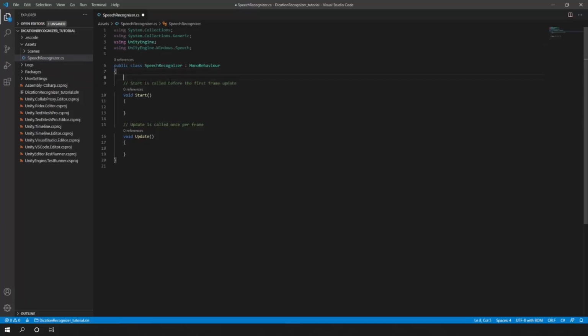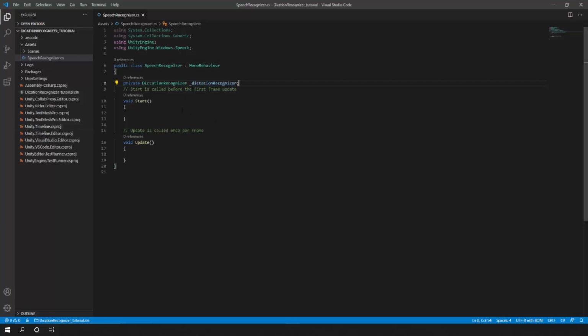So what I'm going to do is create my dictation recognizer. I'm going to say that it's a private DictationRecognizer. As you can see, here it is, DictationRecognizer. And I'm going to call it dictationRecognizer. Okay, there we go. Oops, I have a typo here. Dictation. Okay, cool.